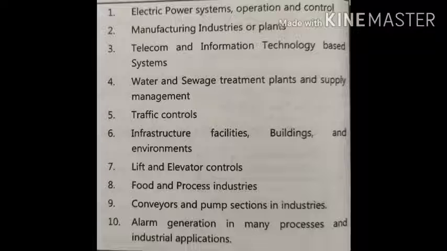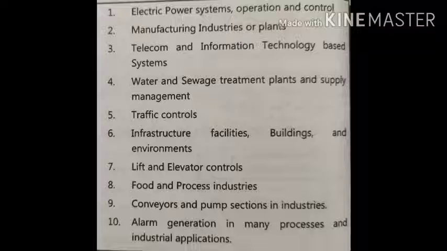Now we will look at some other applications of SCADA. The first one is electrical power system operation and control. SCADA systems are used in electric power generation plants, transmission of generated electricity, and in distribution substations. Here, SCADA based systems are used to monitor and control high voltage, current, and different electrical parameters like active power and reactive power, and also detect fault occurrences in the switchgear unit connected in the power station.